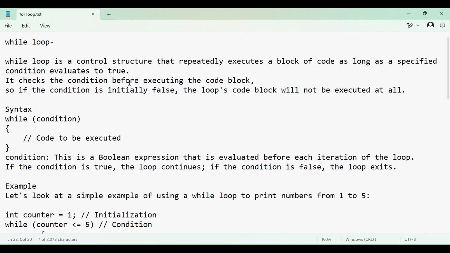So a while loop is a control structure that repeatedly executes a block of code as long as a specified condition evaluates to true. So till the condition is true, this while block is going to be executed. It checks the condition before executing the code block. So before the while loop gets started, this condition will be checked. If initially this condition is false, then this while loop will not be executed at all.